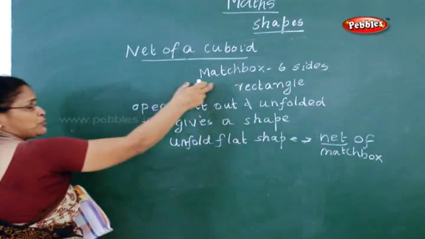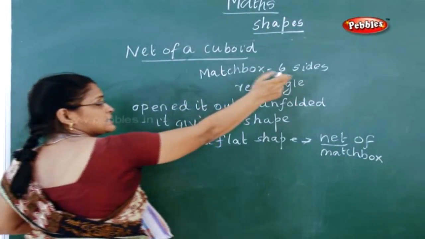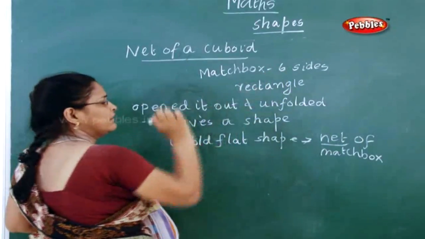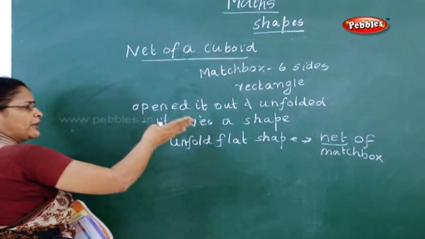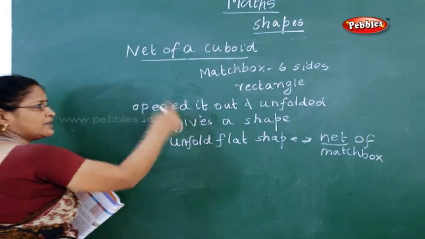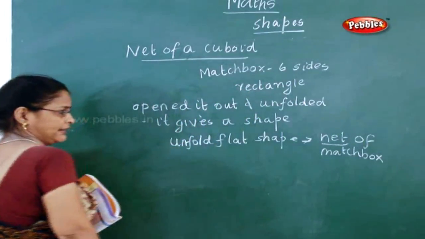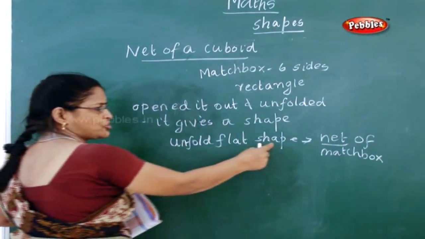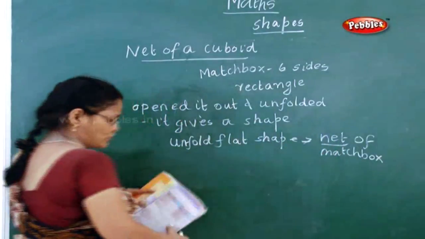I told you the matchbox, when you open it, has got 6 sides, and each side is a rectangle. So when you open it out and unfold it, it gives a shape. What is the shape? It is a rectangle. So that unfolded flat shape is the net of a matchbox.